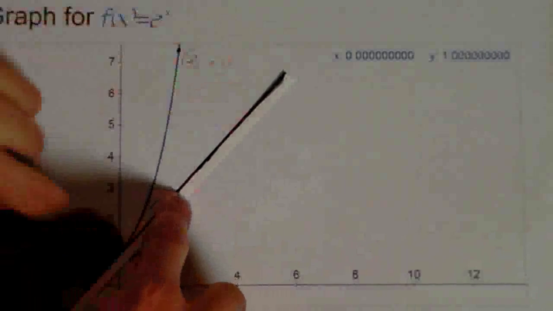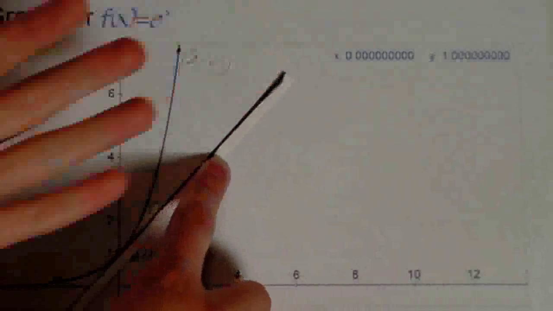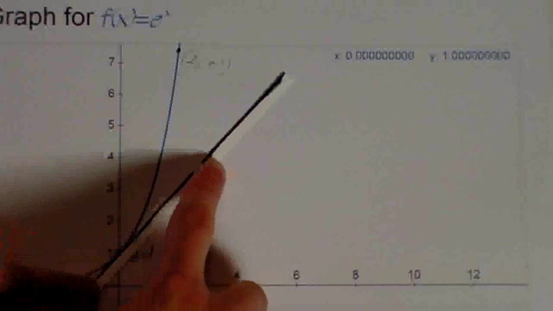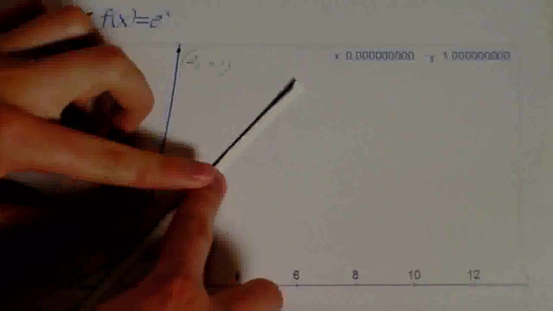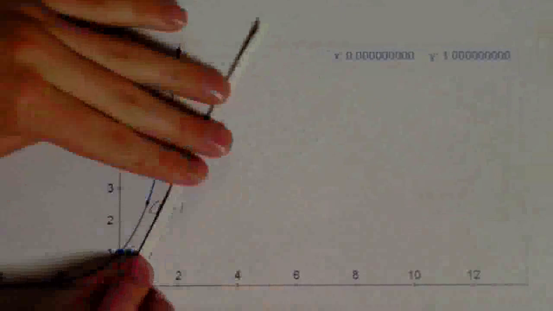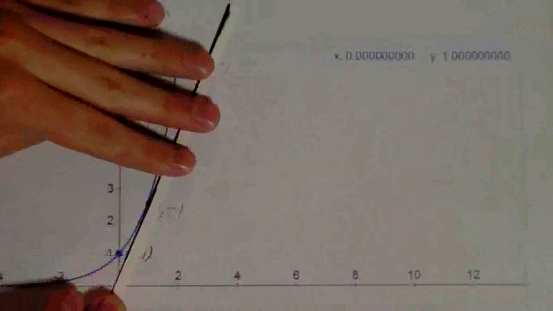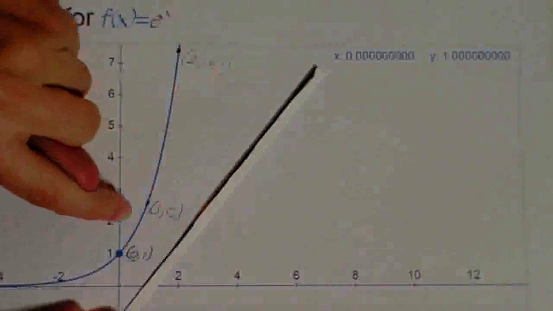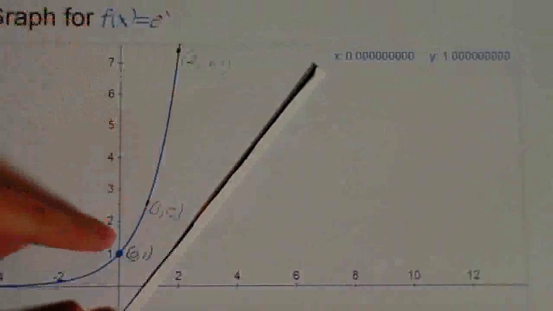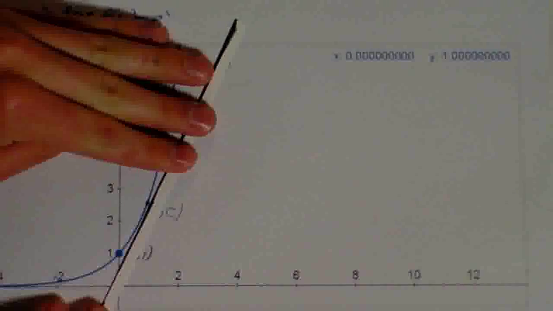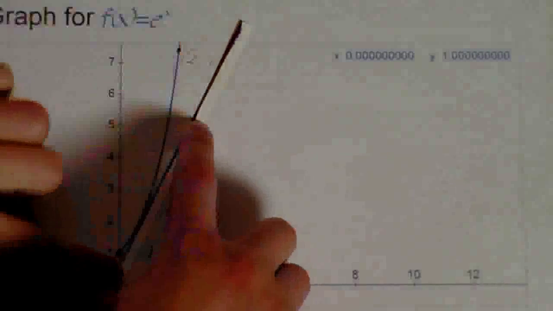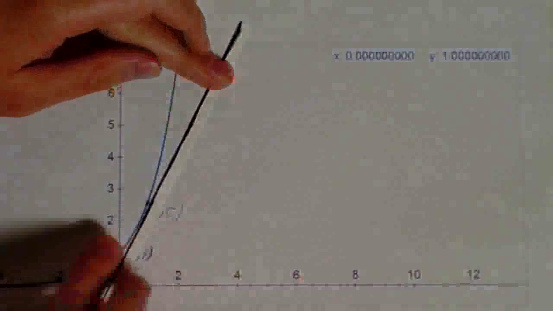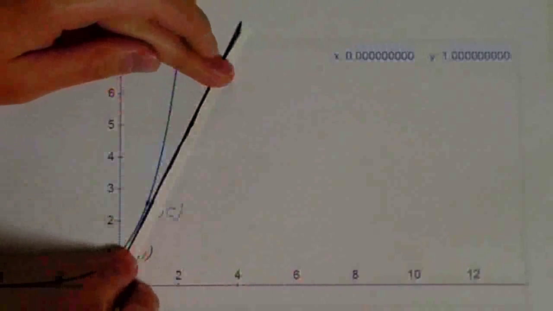What kind of slope does this look like to you? It's a slope of 1. So we're at the point where the function of x is equal to 1, and our slope is 1. Let's try this point right here. Well, that's a bad example. Let me try the point right here where the function of x is equal to 2. All right? Our slope is going to look about like that, and as you can sort of tell, not exactly, but just trust me on this, the slope is equal to 2.